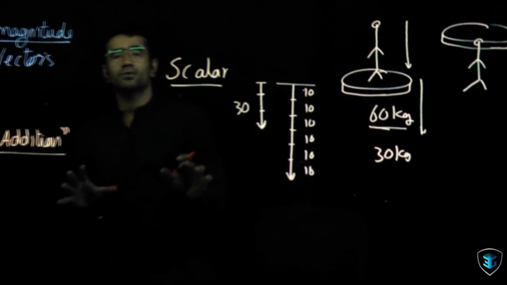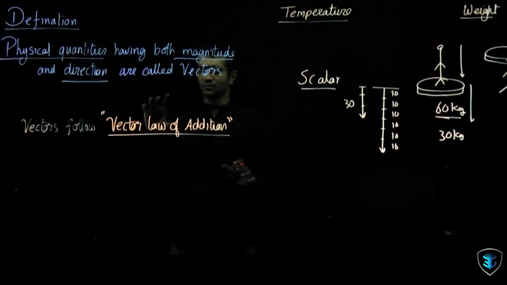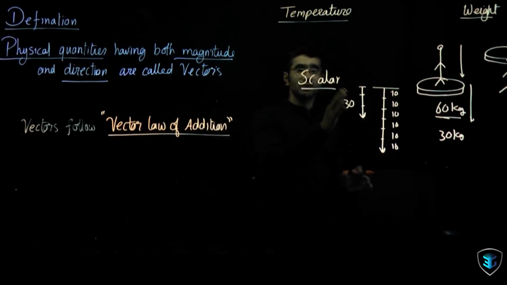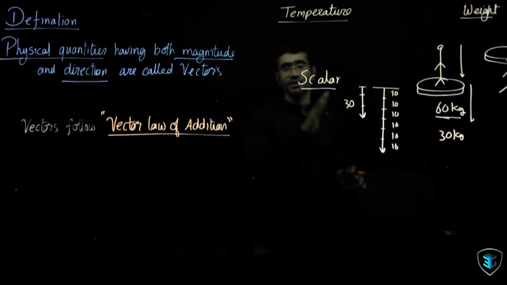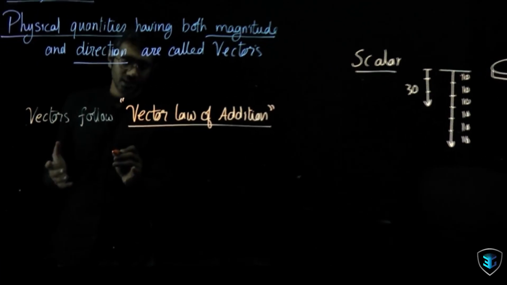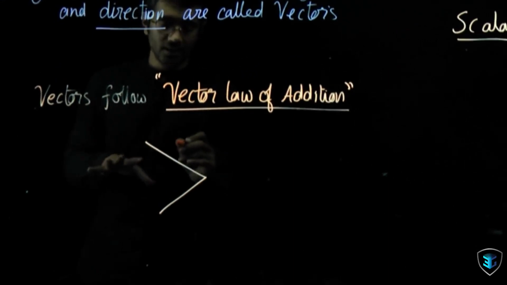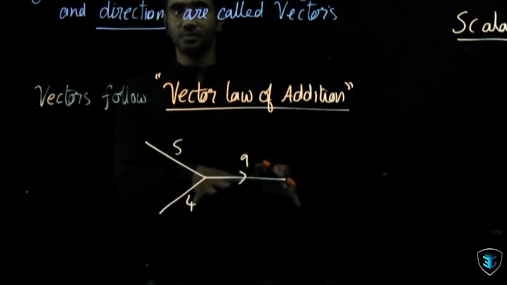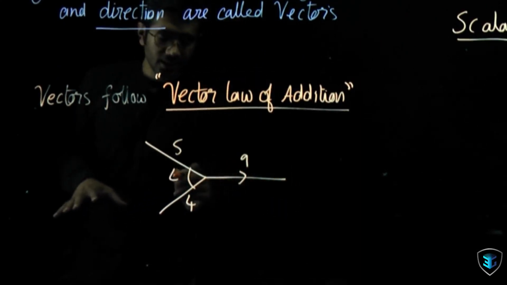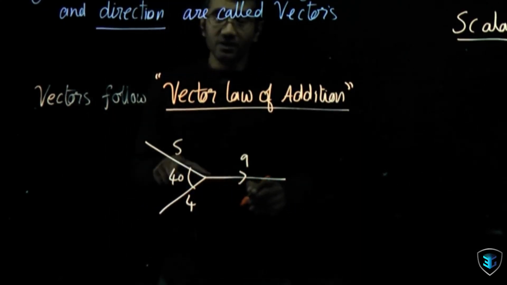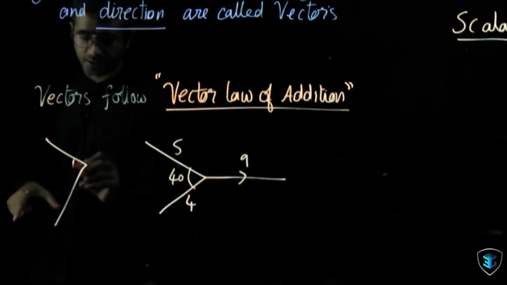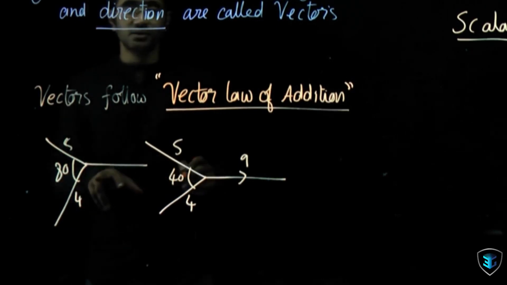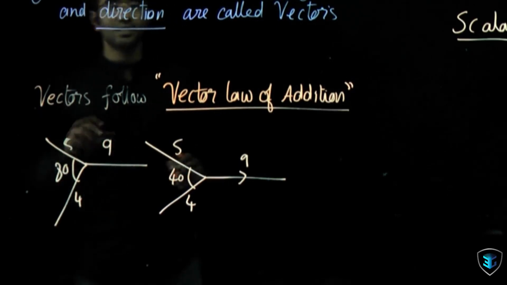Now, guys, we are very clear with this. Let's go ahead and try to understand what the vector law of addition is. It's not necessarily true that those quantities which have direction and magnitude are always vectors. For example, let's say I have current flowing through two wires, 5 amperes and 4 amperes, and it comes out here, it has to be 9 amperes. We know that. It's pretty simple, right? Now, let's say this angle is 40 degrees. What if I change this angle to 80 degrees? And this is 5 amperes and 4 amperes again. Do you think the current here would be different? No, it'll be 9 amps only.